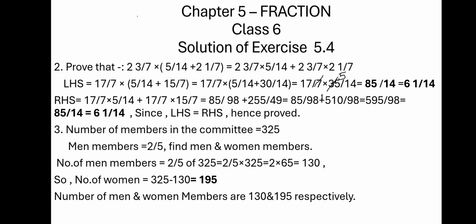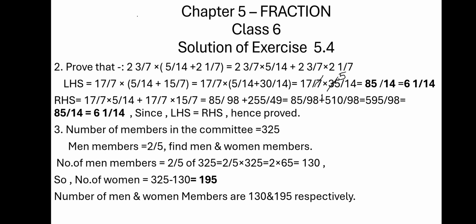Now RHS. 17/7 multiplied by 5/14 plus 17/7 multiplied by 15/7. Now 17 5s are 85 and 14 7s are 98, plus 17 15s are 255 upon 7 7s are 49. Now 98 is the LCM. So we have to multiply 255 by 2, and that gives you 510. So 85 plus 510 is 595/98.